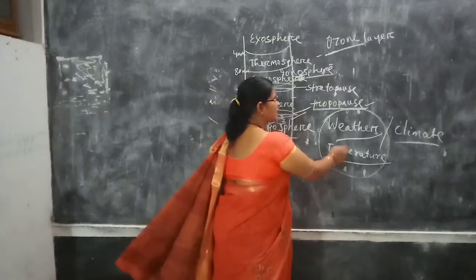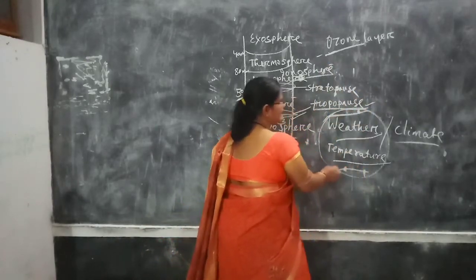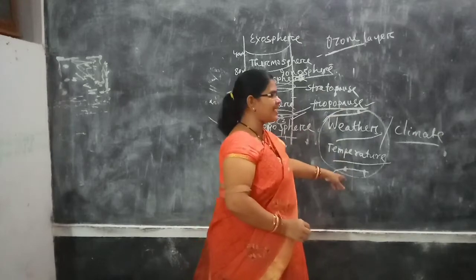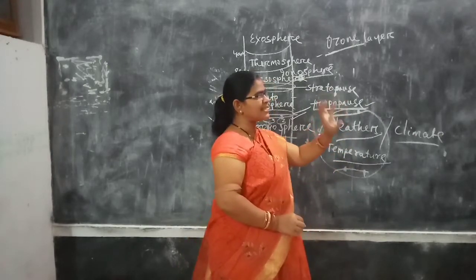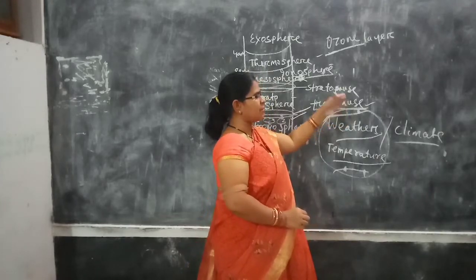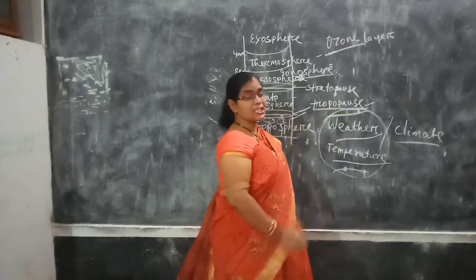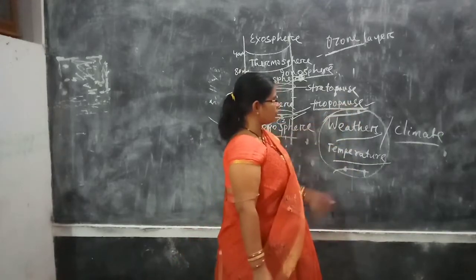Here, temperature is very high, but around the poles, 90 degree north and 90 degree south, what will you find? The temperature is below freezing point, minus 50 or minus 60 degrees, or even lower. So what happens there? Their pressure is very high. So high pressure zones are here.